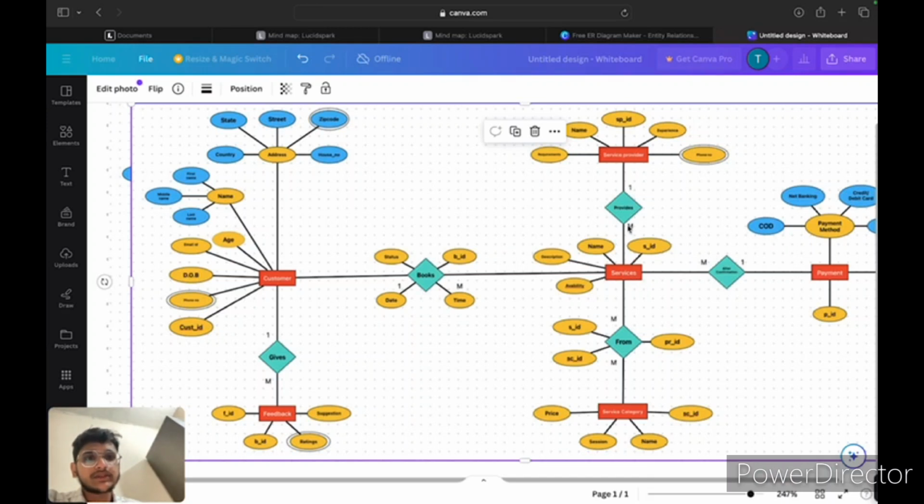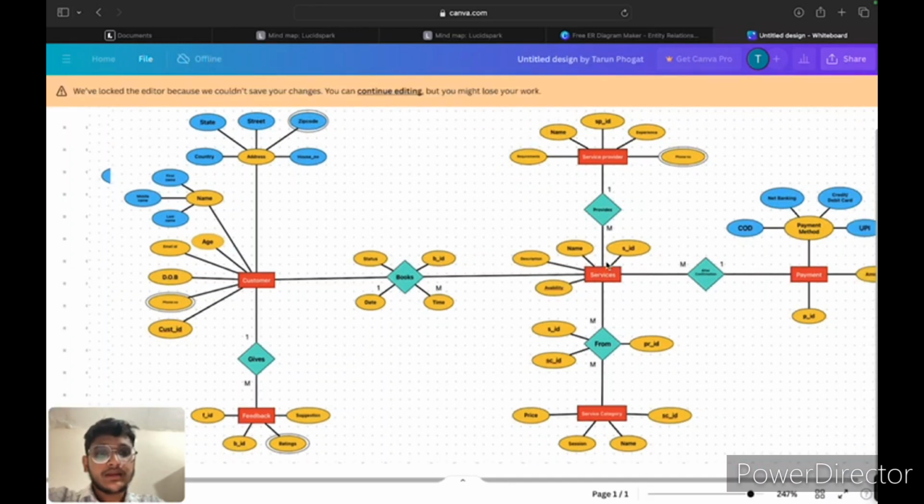Then let's move towards the services and service provider entity. Here the relation between services and service provider is many to one. One service provider provides many services, so the relation between them is many to one. Many services are provided by one service provider.